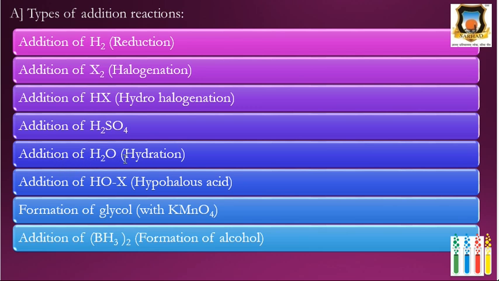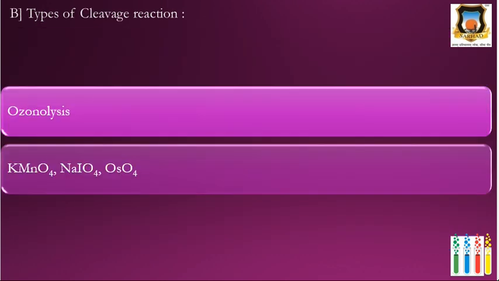Then addition of H2O, that is hydration. Then addition of HOX, that is hypohalous acid. Formation of glycols, that is reaction with KMnO4, potassium permanganate. And the last reaction is the addition of diborane, that is formation of alcohol. So let's start with the first reaction.